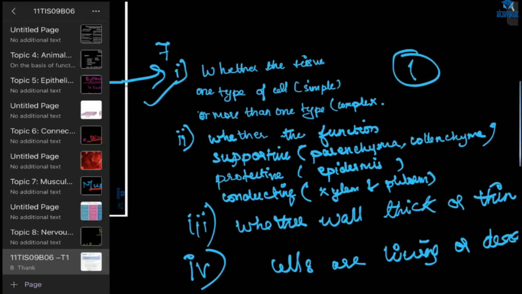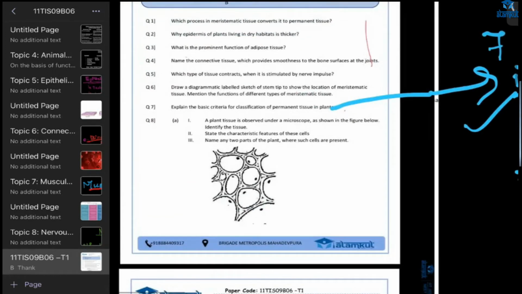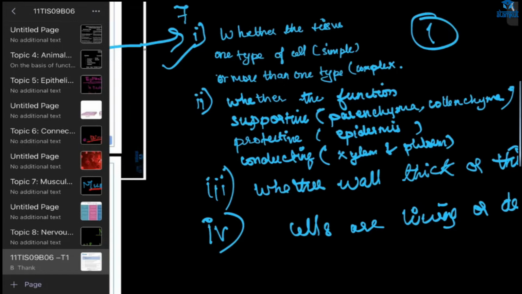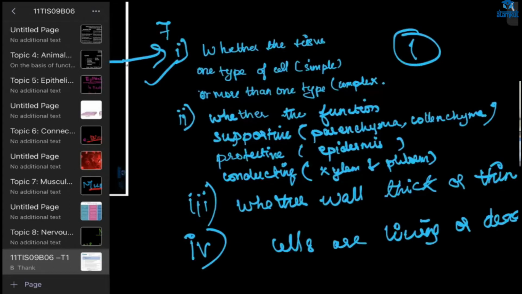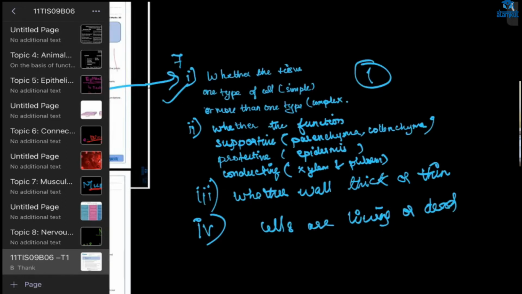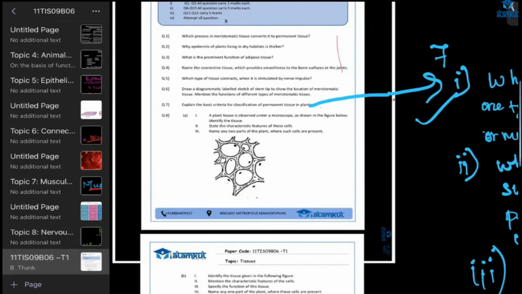Okay, Razi? Yes, ma'am. Now, next we'll go for the eighth one. Arham, did you understand? Yes, the permanent plant tissue, how it is getting divided, that is only what we are writing here.